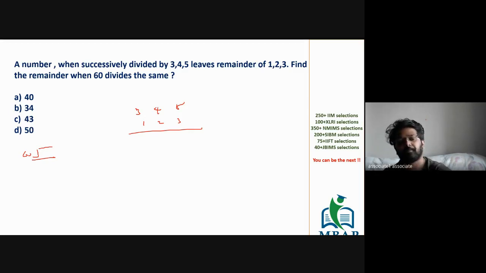What is the answer? 3 into 4, 12. 12 plus 2 is 14. 14 3 is 42. 42 plus 1 is 43. आ गया. अगर multiply add करोगे तो value will become 43. The question is 43 को 60 से divide करोगे तो remainder कितना मिलेगा? अब 43 को 60 से divide करोगे तो remainder 43 ही मिलेगा ना?